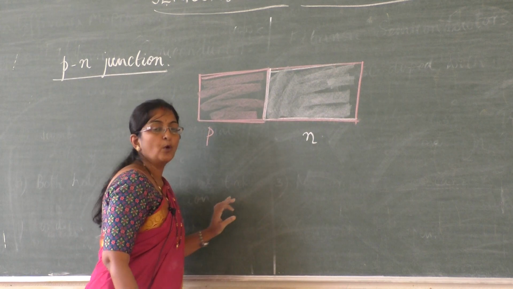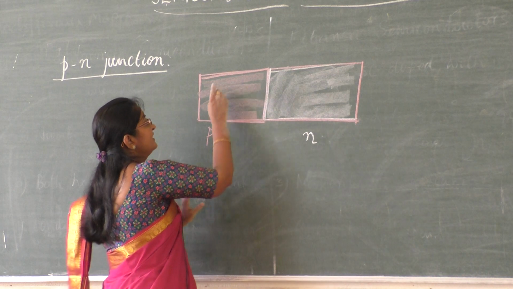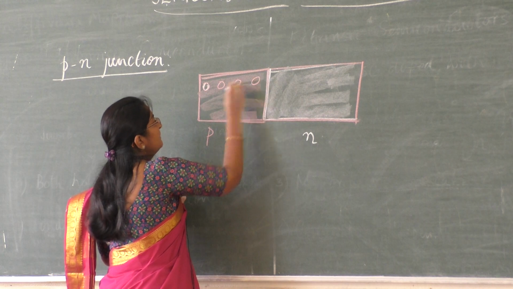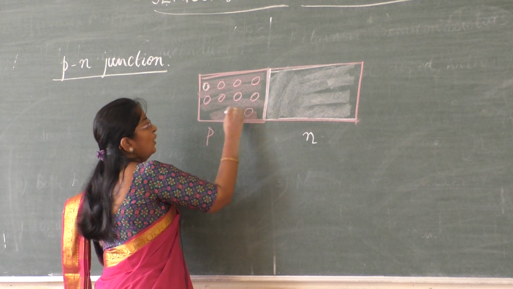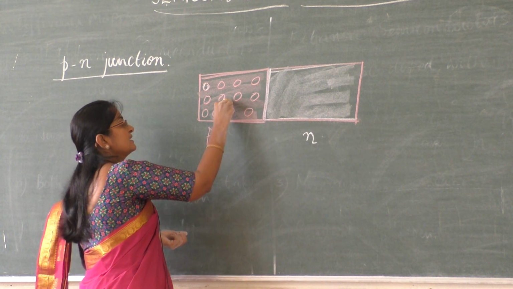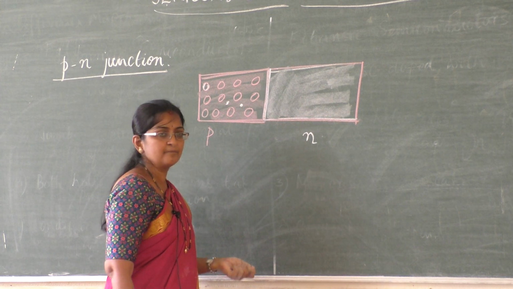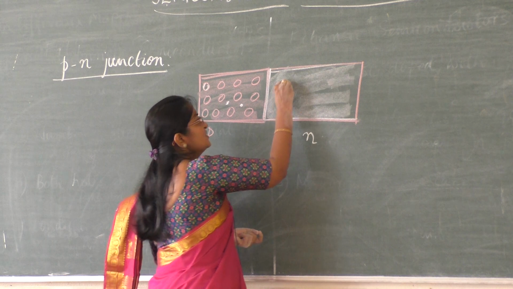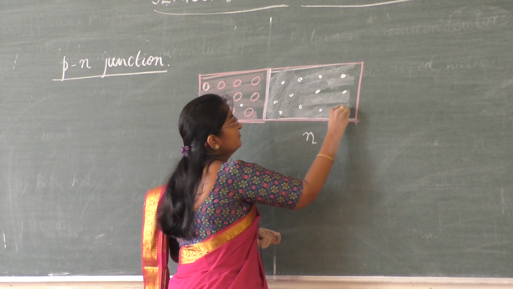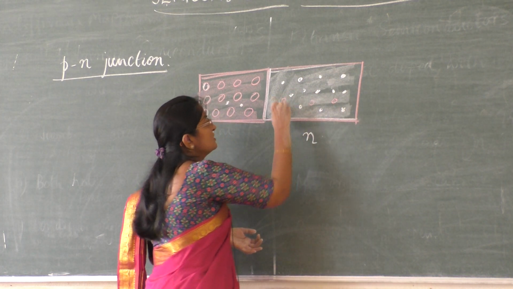In P-type, what are the majority charge carriers? Yes, majority charge carriers are holes. So holes are the majority charge carriers available for conduction. Are there electrons in it? Yes, electrons are present as minority charge carriers. Their number is very less compared to holes. Now in N-type, majority charge carriers are electrons. What are minority charge carriers? Holes. Here and there, a few holes are there.